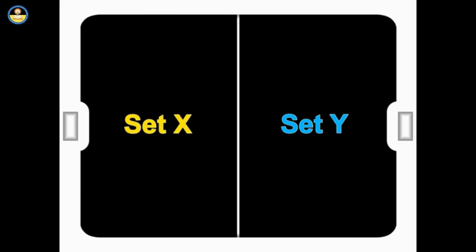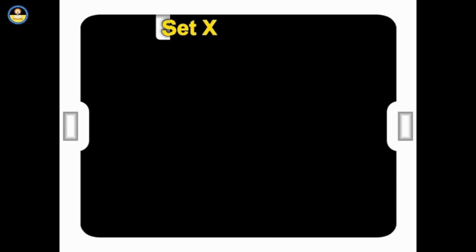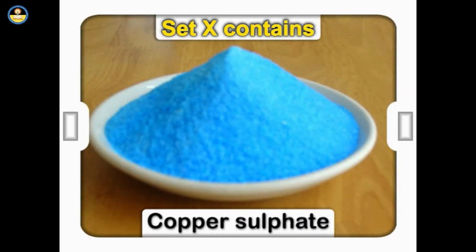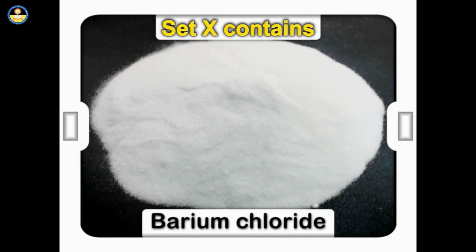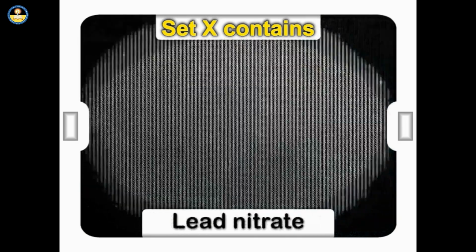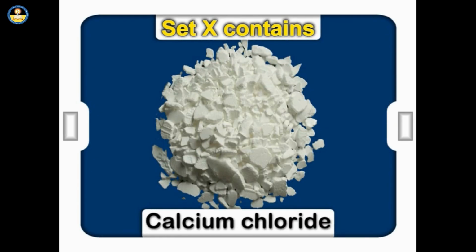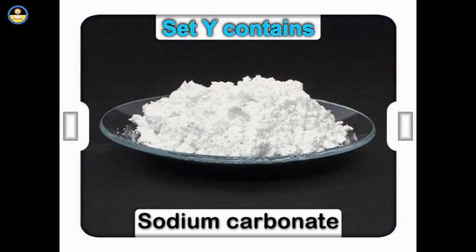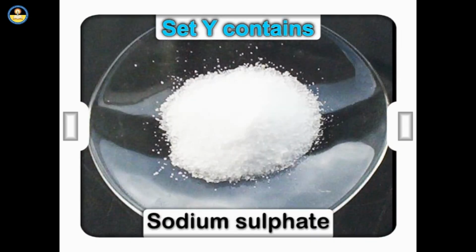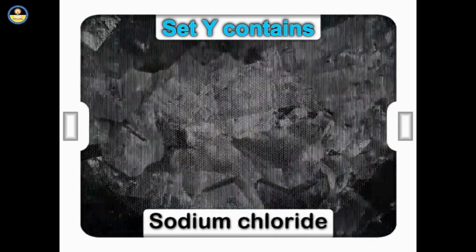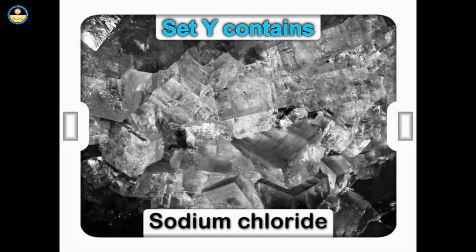Let us take two sets of chemicals, X and Y. Set X contains 1. Copper sulfate, 2. Barium chloride, 3. Lead nitrate, 4. Calcium chloride. Set Y contains 1. Sodium carbonate, 2. Sodium sulfate, 3. Sodium chloride.